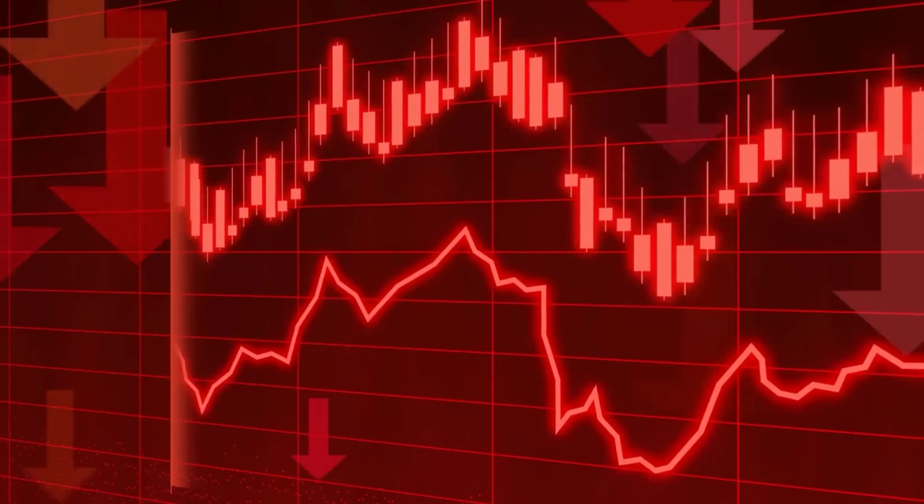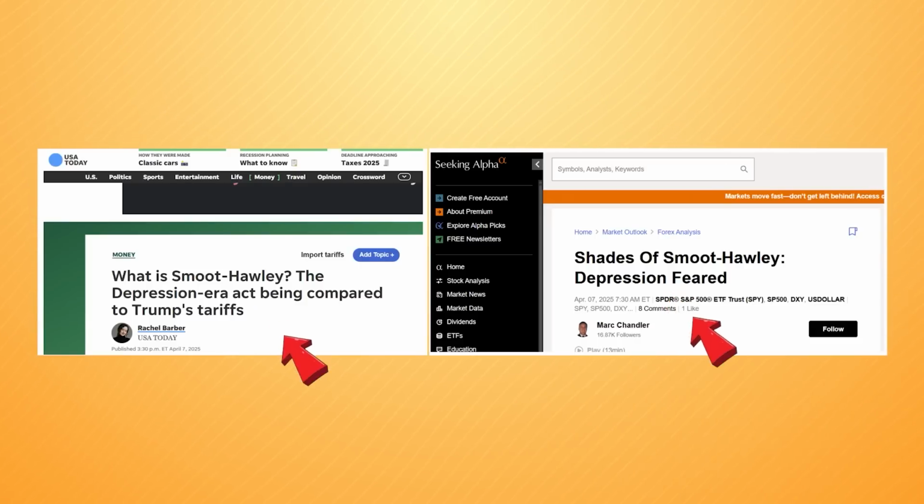You get the picture, but maybe it still was Smoot-Hawley and the ensuing global trade war that gave the economy the final push over the edge and plunged the entire world into the deepest depths of the Great Depression. Many folks might be forgiven for thinking so, given the never-ending stream of sometimes alarmist headlines that have been constantly flickering on our screens for the past few days, linking Smoot-Hawley and tariff increases more generally with trade wars and economic depression, like these ones that we shared with you at the beginning of this video. But many professional economists and historians aren't so sure.